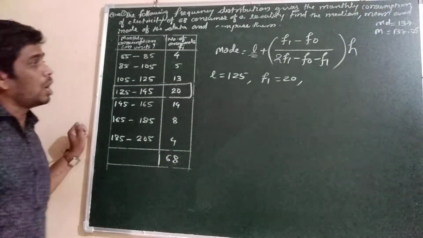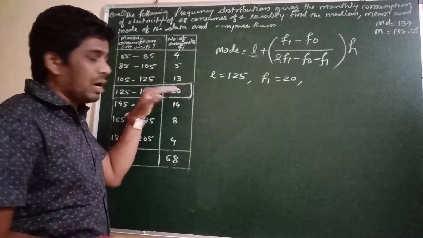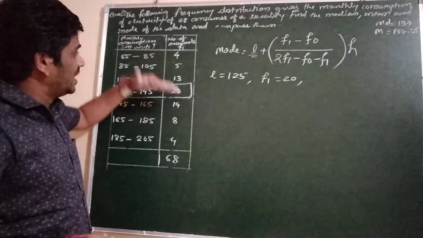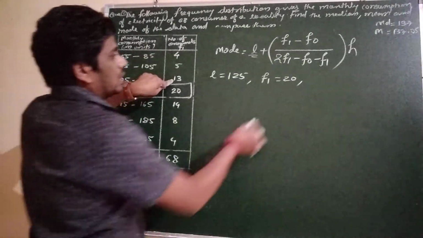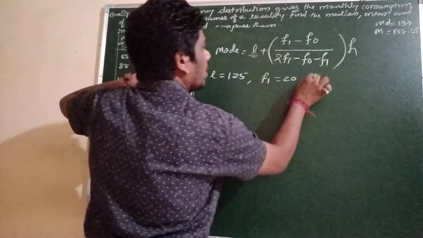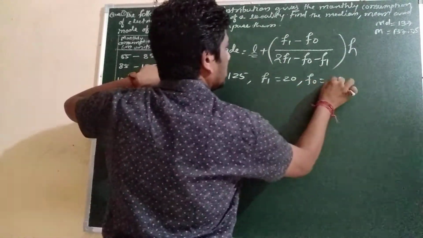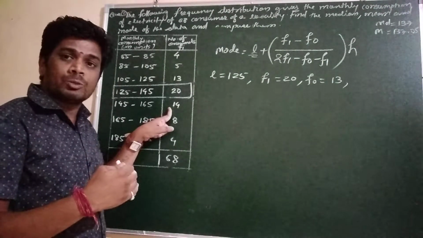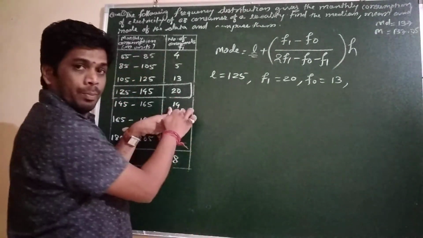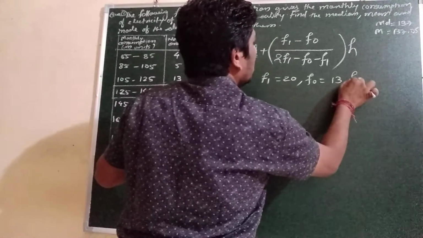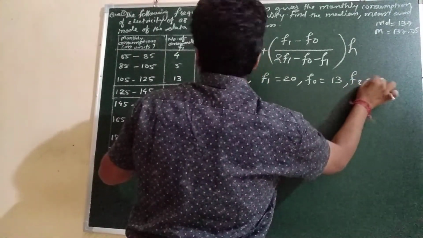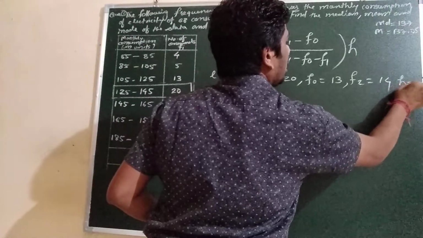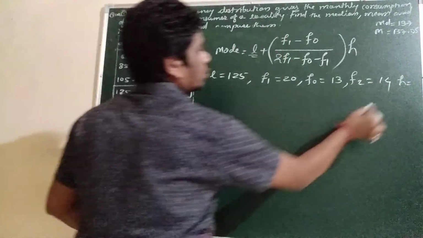F0 means the frequency of the class preceding the modal class. So it will be 13, the previous class. And F2 will be the frequency of the class succeeding the modal class. So the next class, it is how much? 14. Okay. And H is the class size. So the class size is 20.